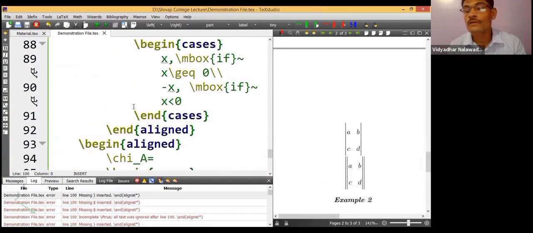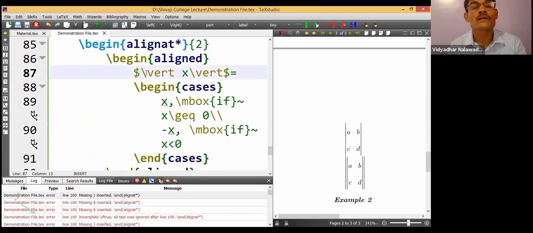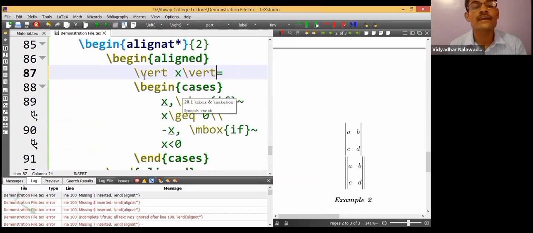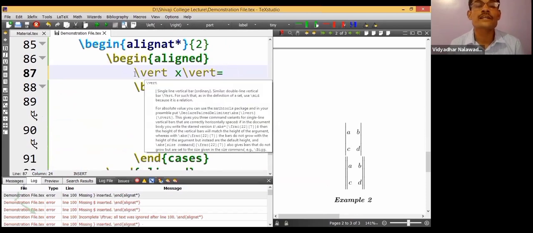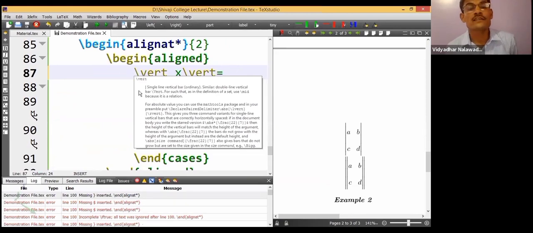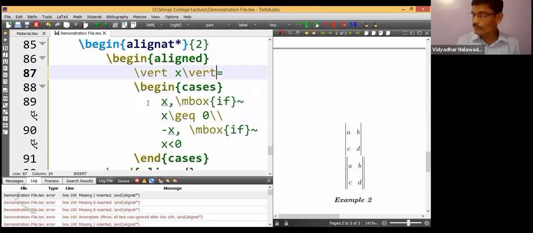Yes, many errors are there. Actually, in the align environment, we should not use the dollar symbol. This is the common mistake done by a new typesetter. Students, please note that we should not use the dollar symbol in the align environment.